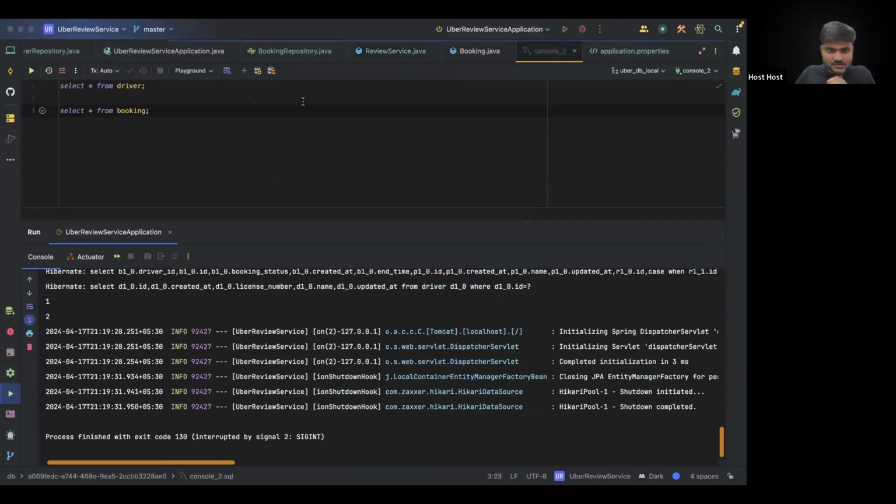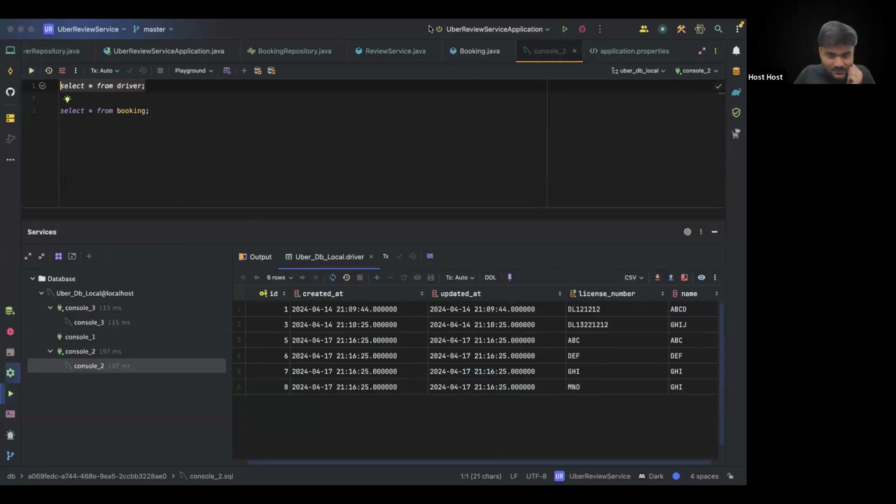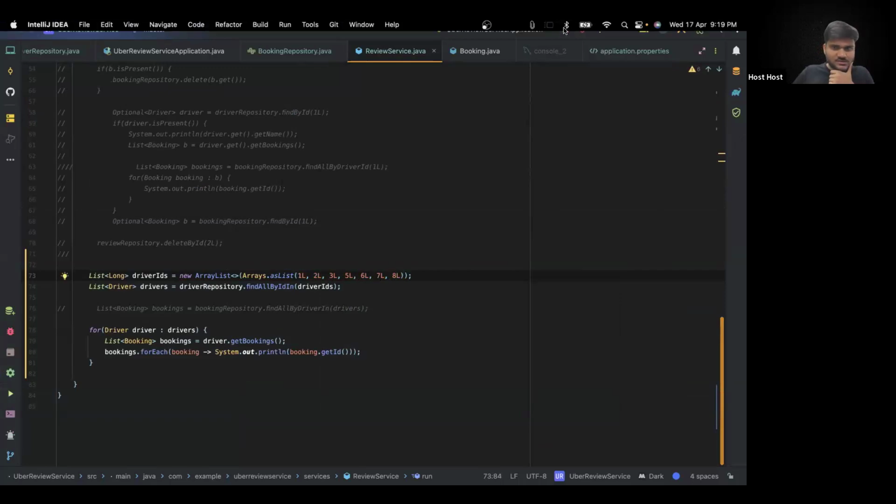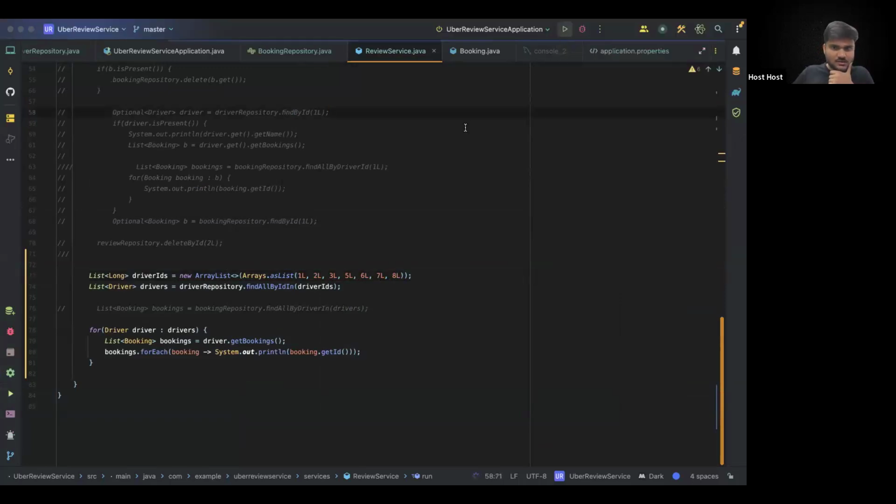We need more driver IDs. So let's get some drivers. So we have 1, 3, 5, 6, 7, 8. So let's add them. Let's add 12 also so that we have something that is not present. 1, 3, 5, 6, 7, 8. We have all of these drivers. Let's run the code now.